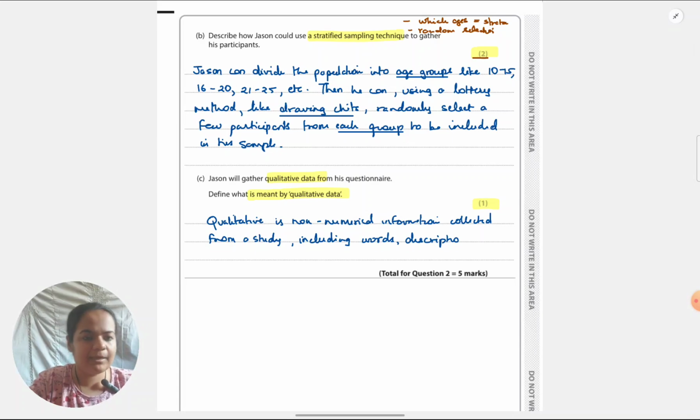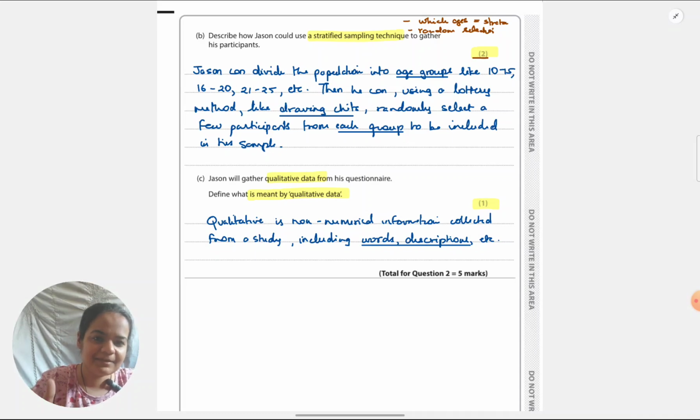Okay, then we have the calculation type of questions. As we know in EdXL, both GCSE and A levels, there's a lot of statistics involved, like calculations, maths and stats. So let's come to the maths type of questions. Very scoring. But where students lose marks is carelessness, reading it incorrectly or getting confused when some other concept is asked giving another concept. So we'll make sure we do it correctly.